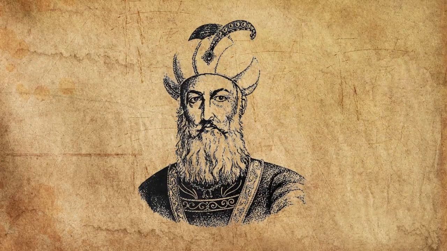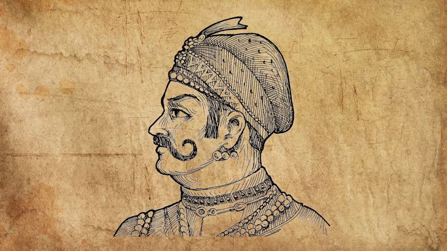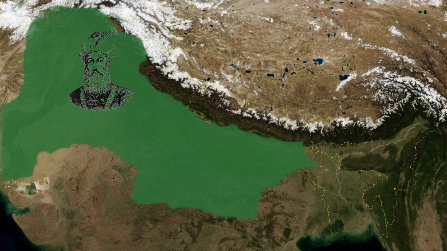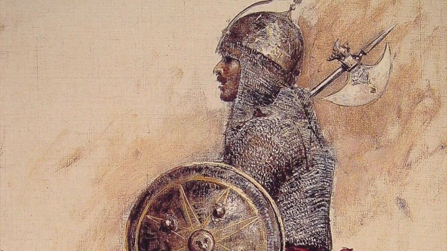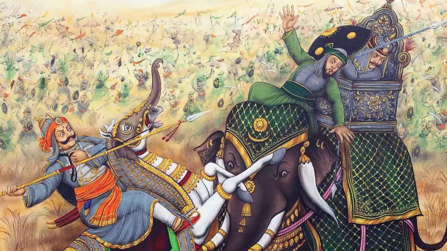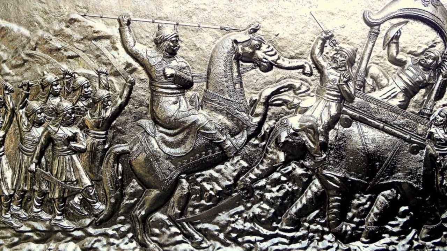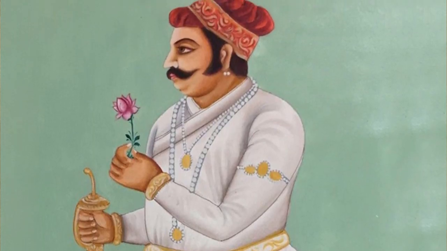Muhammad Ghori laid the foundation of Muslim invasion in India. He was first defeated by Prithviraj Chauhan, but Ghori later captured Delhi after defeating Prithviraj Chauhan and established the Delhi Sultanate. During this time, the Rajput kingdoms started declining because of the lack of unity against a common enemy and were divided because of continuous feuds amongst each other. Jaichand Rathore was the last Rajput king, who was also defeated by Muhammad Ghori.